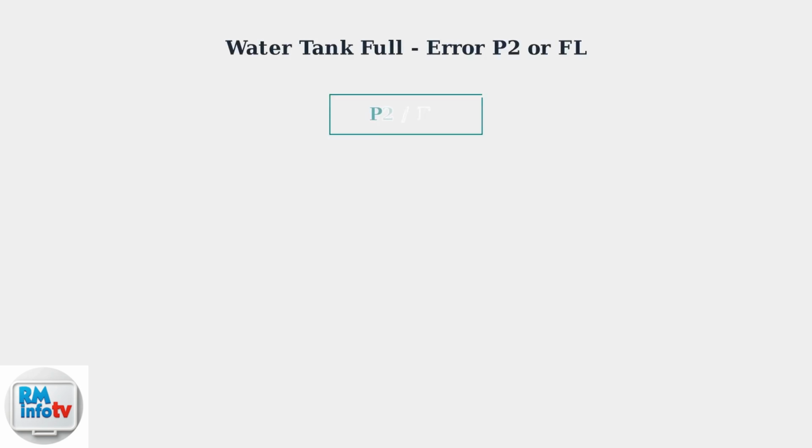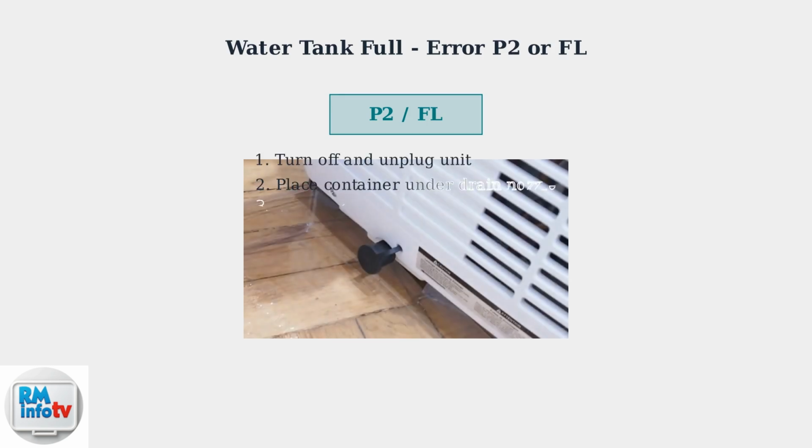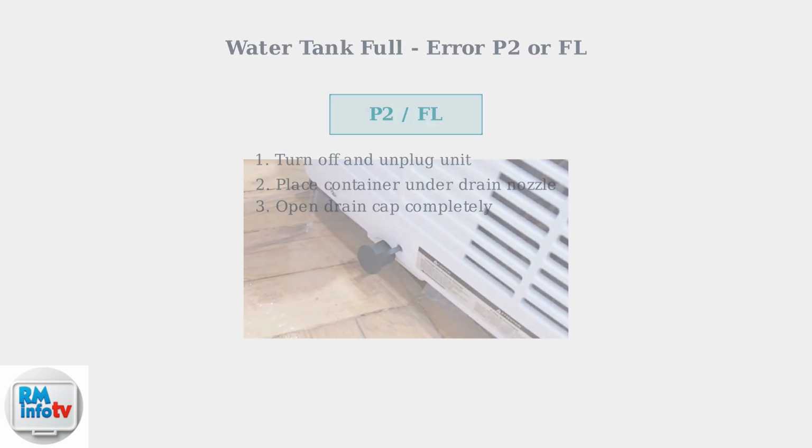If you see error codes P2 or FL, your water tank is full and needs to be drained. This is one of the most common causes of beeping. To drain the water tank, turn off and unplug the unit. Locate the drainage nozzle at the bottom of the unit, place a container underneath, and open the drain cap.